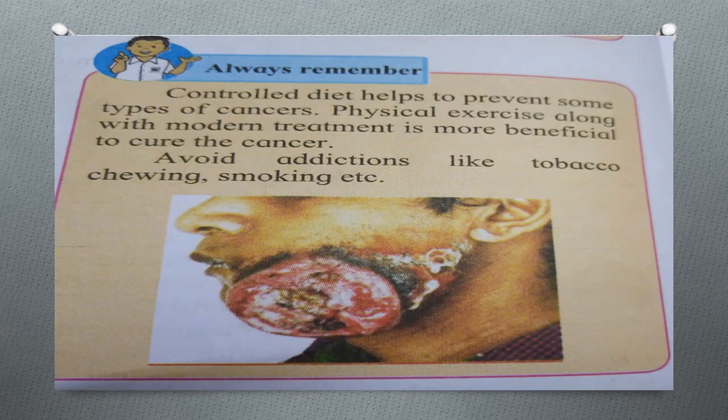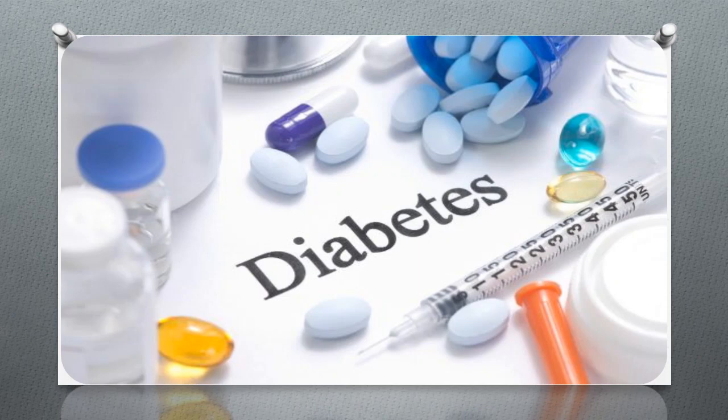Okay, now students, always remember, a controlled diet helps to prevent some types of cancers. Physical exercise along with modern treatment is more beneficial to cure cancer. Avoid addictions like tobacco chewing, smoking, etc. Students, for any type of disease we have to take care of our body and our diet plans. We have to do physical exercise on a daily basis to be fit.